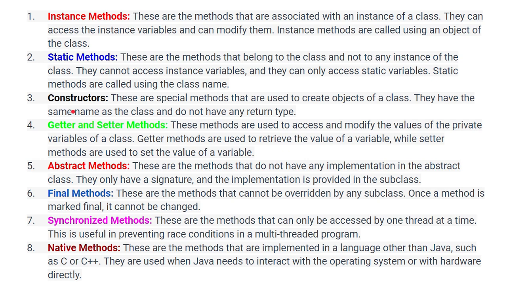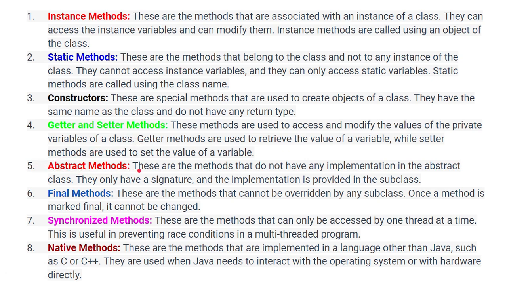We can discuss it later in depth. Then there are getter and setter methods. A getter and setter method is nothing but a method only. We provide private values, and if you learn encapsulation, at that time we generate getter and setter methods and use those methods.